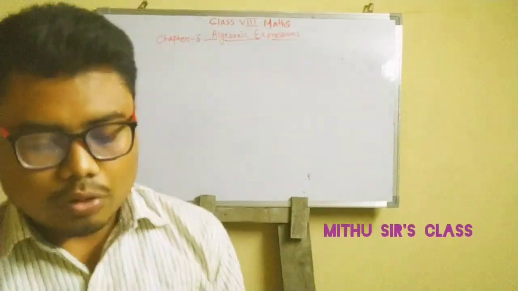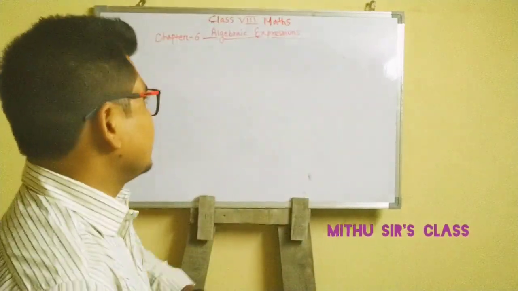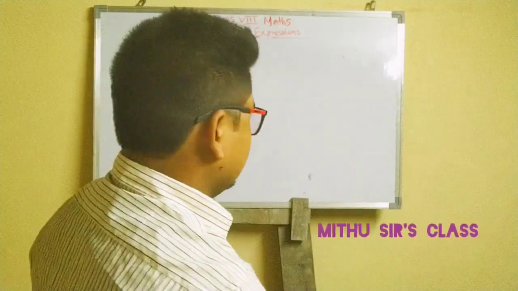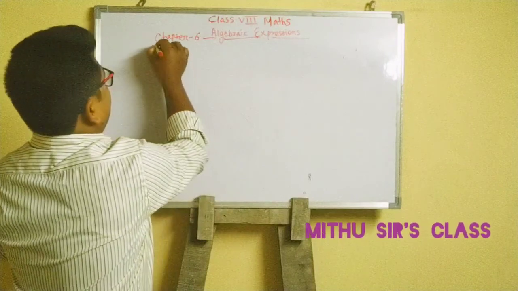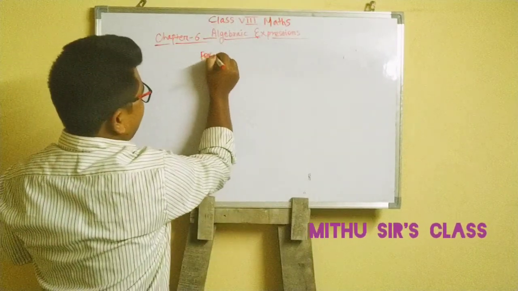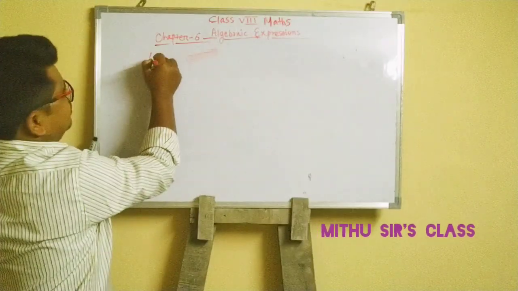So before going to start, let me remind you of this brief topic: what are algebraic expressions. I will recap some points. For example, two terms: constants and variables.